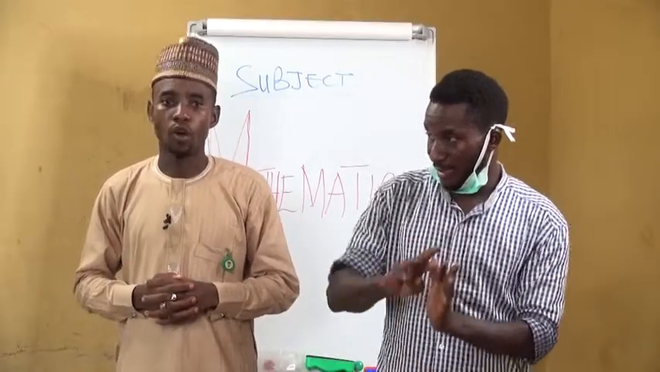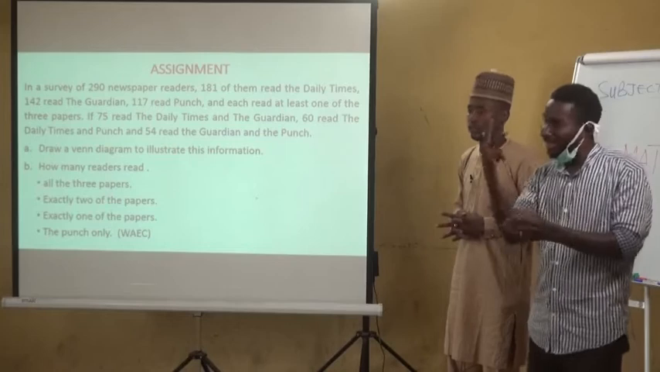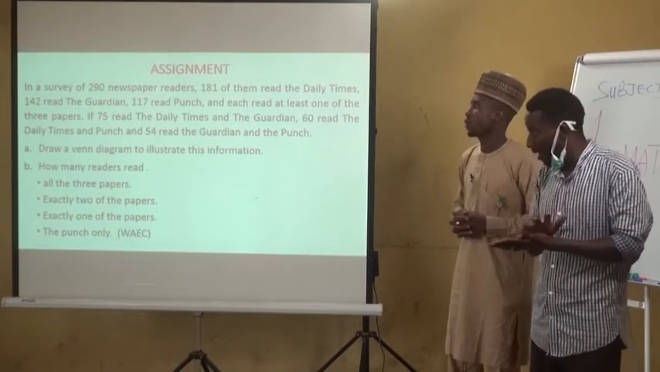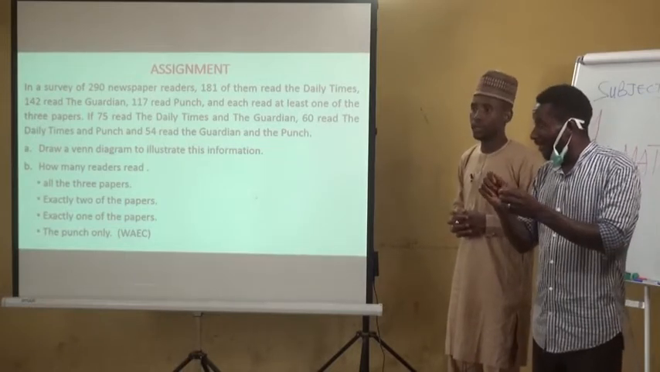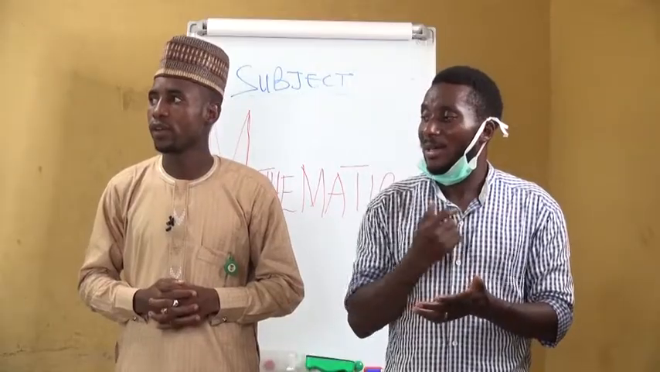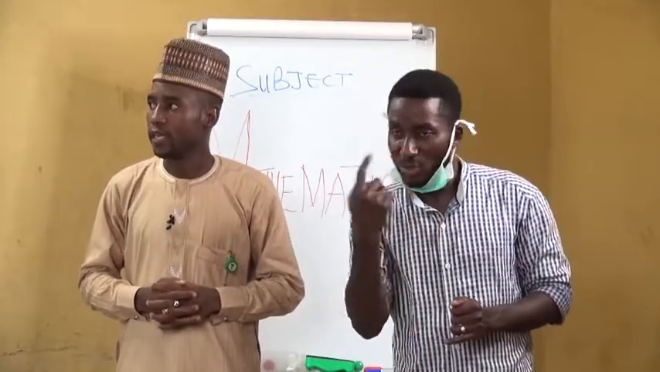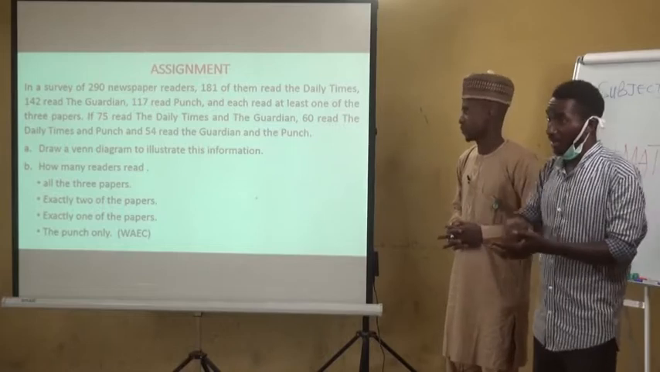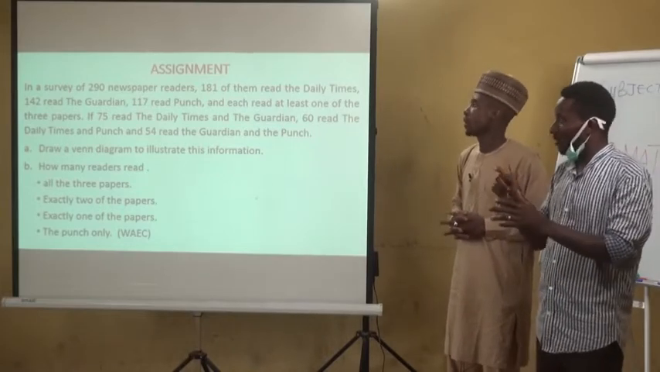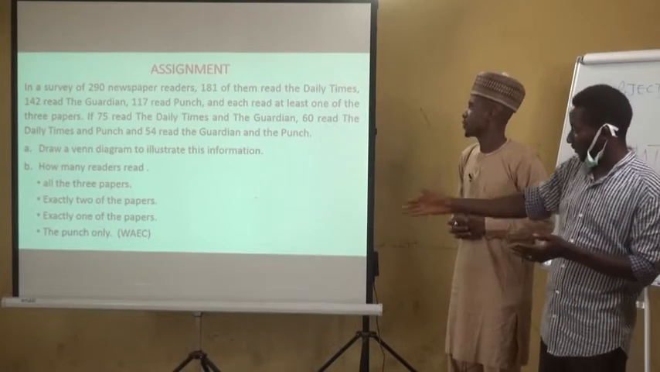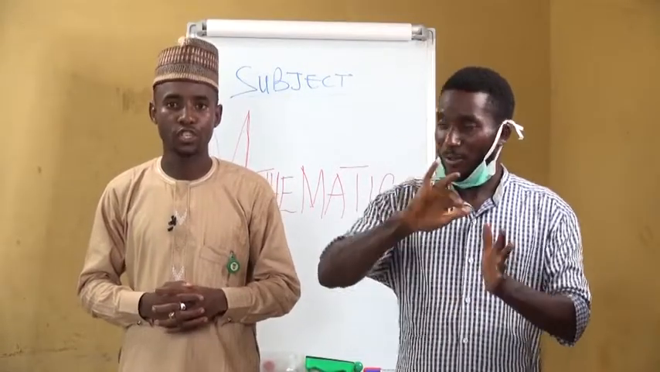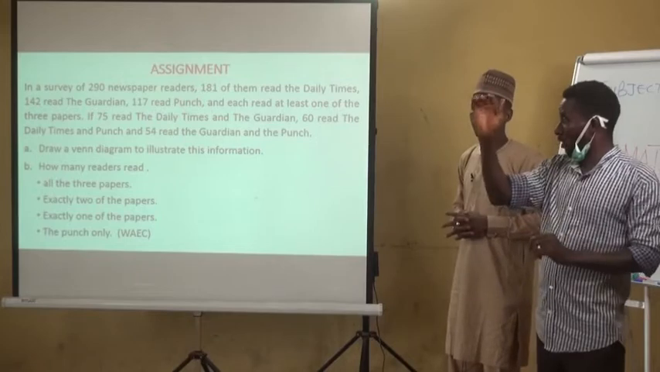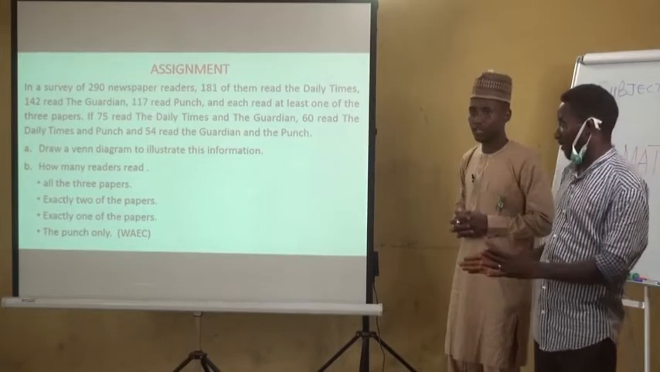In a survey of 290 newspaper readers, 181 of them read the Daily Times, 142 read the Guardian, 117 read Punch, and each read at least one of the 3 papers. If 75 read the Daily Times and the Guardian, 60 read the Daily Times and the Punch, and 45 read the Guardian and the Punch. A. Draw a Venn diagram to illustrate this information.